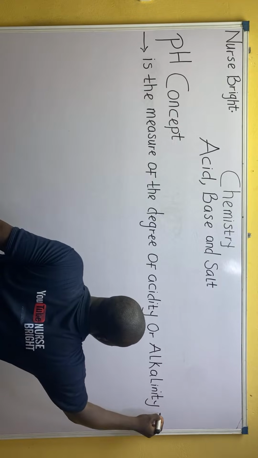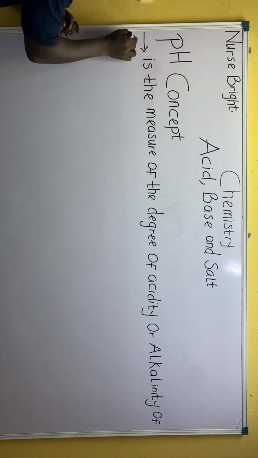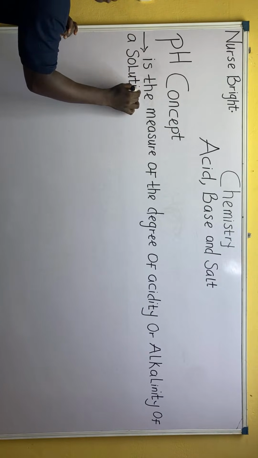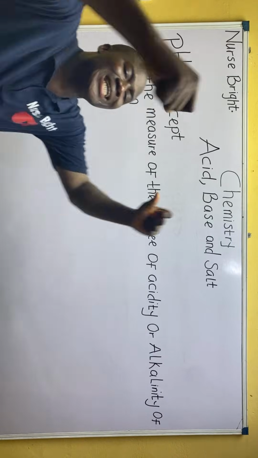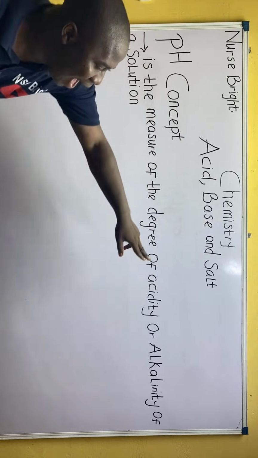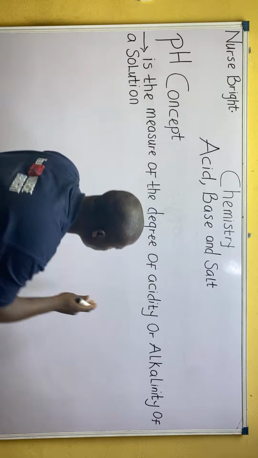I'm going to explain. So if you talk about the term pH, you simply say that it measures the degree of acidity or alkalinity of a solution.